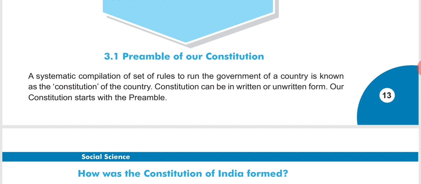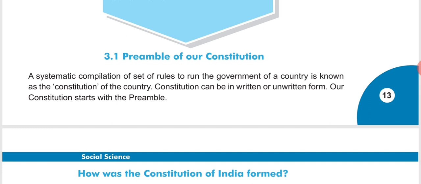Then immediately a question arises to us that why do we need a constitution, or what if there was no constitution, right? So the answer to this is that no country can function without a constitution. How? You can imagine that if you are going outside your house, if you are going somewhere and someone comes to you and points a gun at you, he loots away, he does robbery, then what will happen? If there are no rules and regulations, you won't be able to do anything.